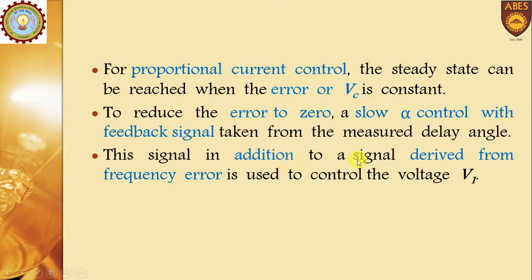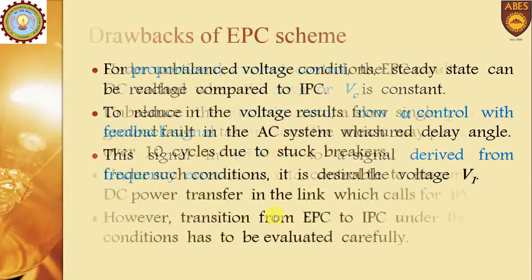This signal, in addition to a signal derived from frequency error, is used to control the voltage V1. Means a signal which is derived from this point and a signal derived from frequency error can be used to control V1, and ultimately these two will control the error and reduce the error to zero.